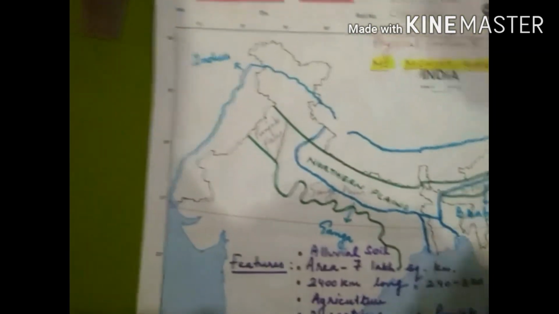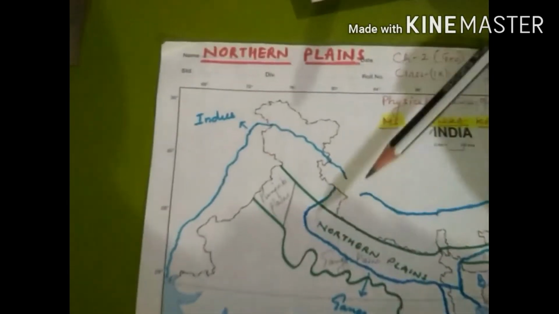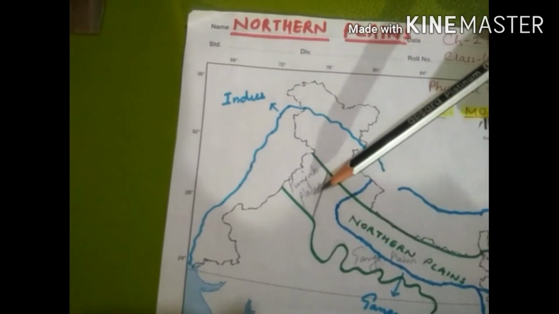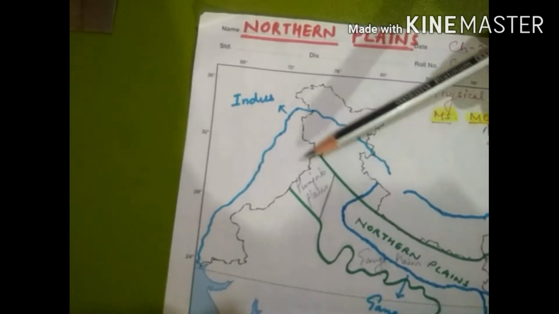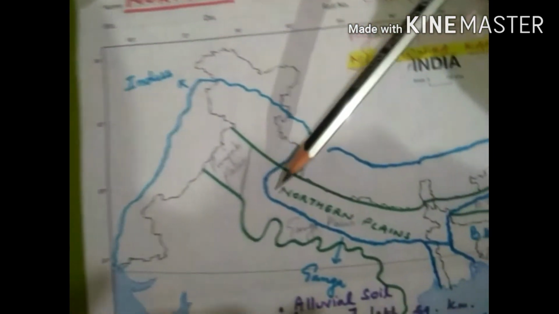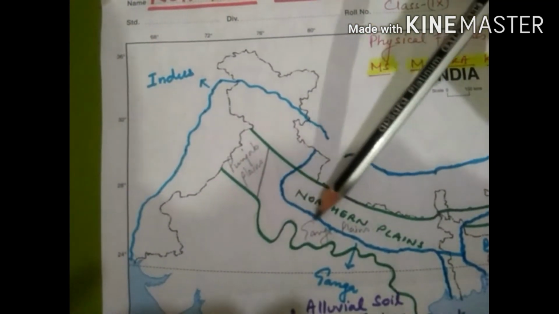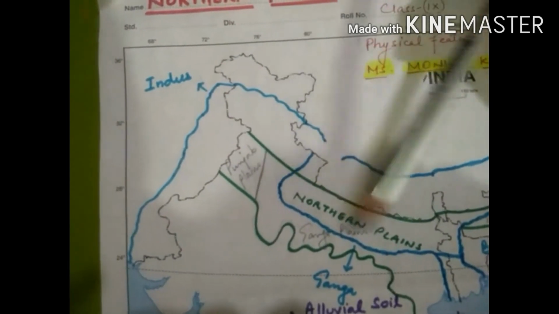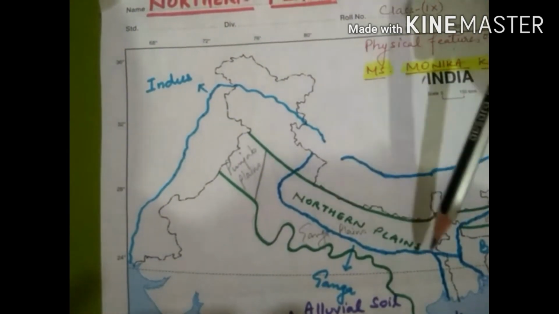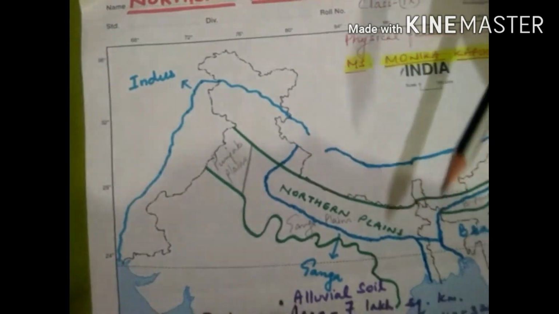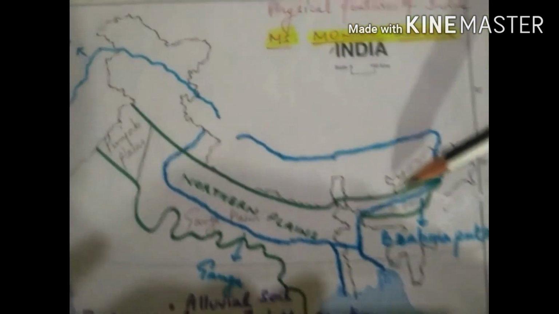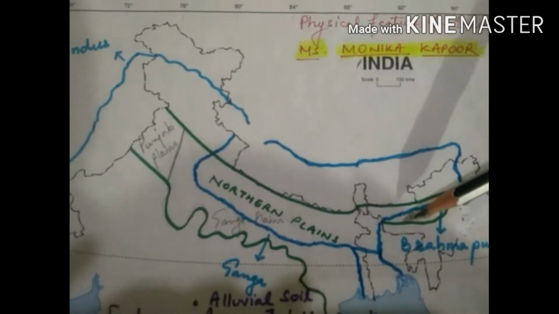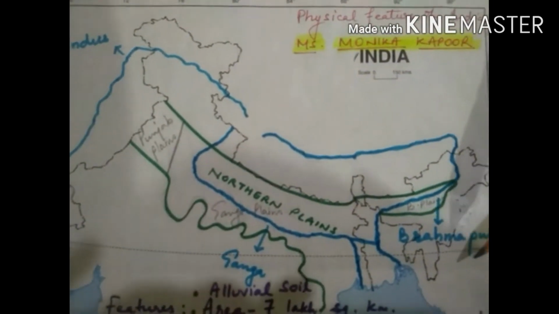You can see in this map the area which is drained by the Indus river system is known as Punjab plain. Most of the area is in Pakistan. The area drained by the Ganga river and its tributary is known as Ganga plain. From Haryana to West Bengal, the whole region covers the Ganga plains. And the portion of the Assam which is drained by the Brahmaputra river is known as Brahmaputra plains.